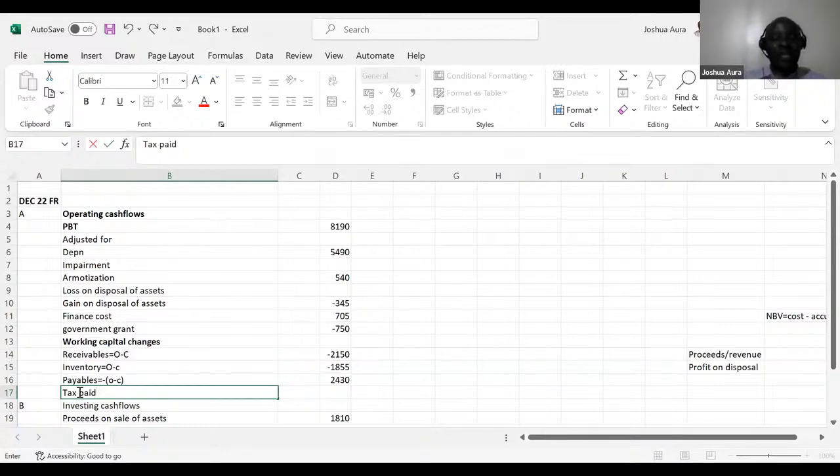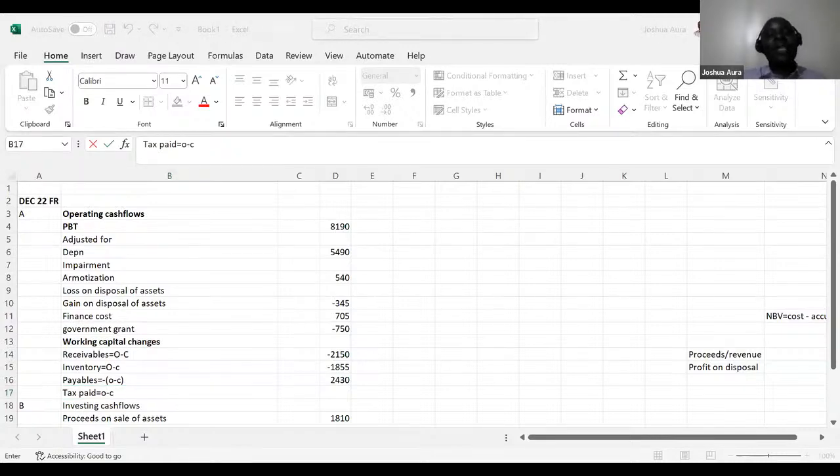So how do we get this tax paid? It's very easy to get tax paid. You simply take opening minus closing, and then you make any adjustments in the year. So then what do we have here for taxation? This is an interesting one. For taxation, these guys have given me two of them. I have deferred tax, and then I have current tax.